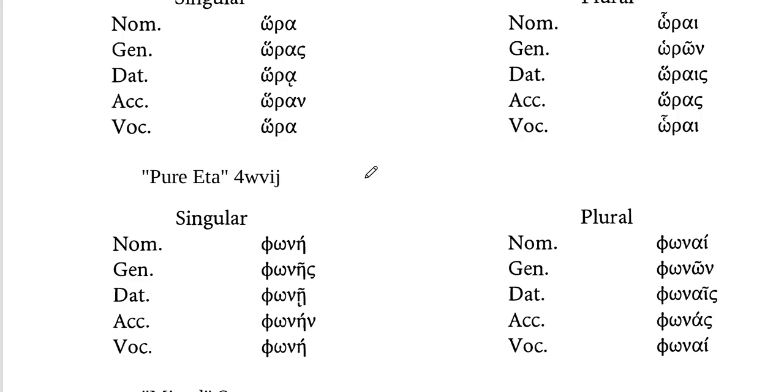So as you read these over and over again, right now, as you're just learning it, you're going to have to stop and think about it. But after you see them over and over again, you'll see this word ending with a nu, and you'll be like, oh, that's accusative. Or you'll see that iota subscript, and you're like, that's definitely dative. Okay? I know you're just learning it now, but as you read it, it's going to become second nature.